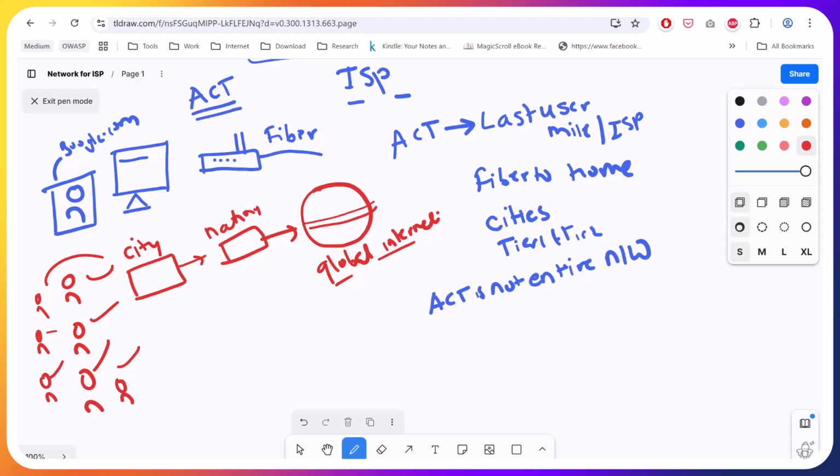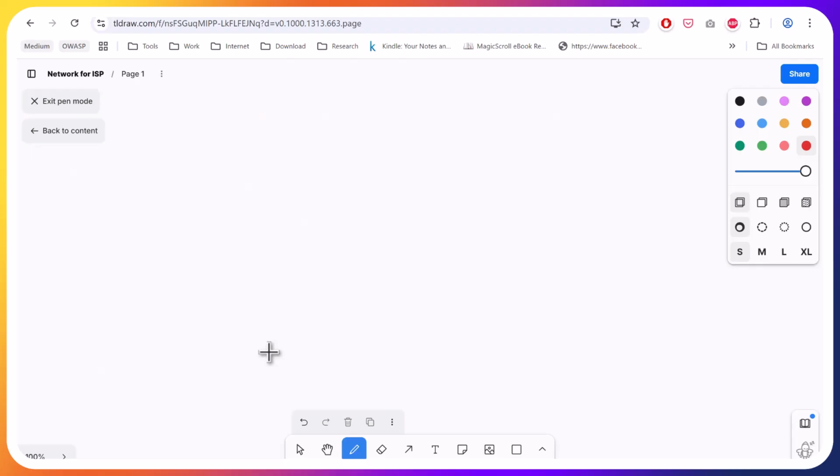Now when we are at home, we use a laptop, phone, Wi-Fi router, correct? And our router connects to the fiber cable of ACT. We have seen the router gives us a private IP. So let us draw it again.